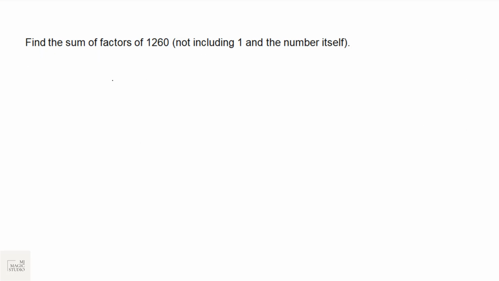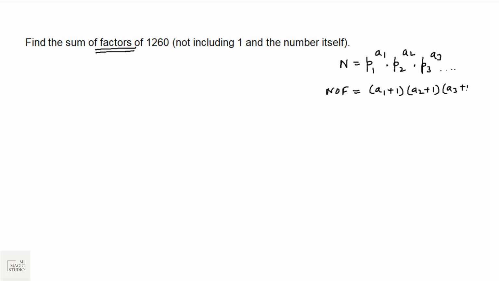Okay. The next sample question which has been taken up is from factors. Suppose n is a natural number, which can be prime factorized as p1 to the power a1 into p2 to the power a2 into p3 to the power a3, where p stands for prime numbers. Then the number of factors of this number is given by a1 plus 1 into a2 plus 1 into a3 plus 1. Here they are asking, find the sum of factors of 1260. Now how to find the sum of factors?